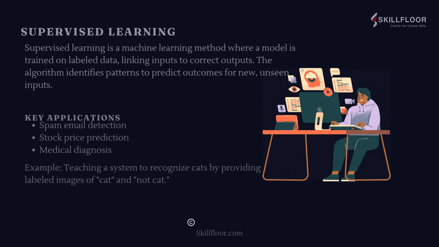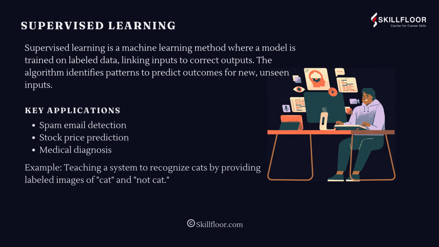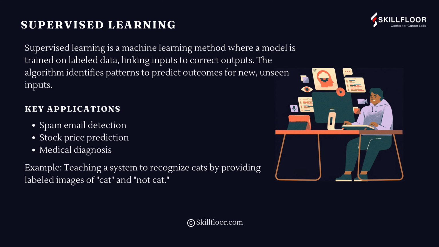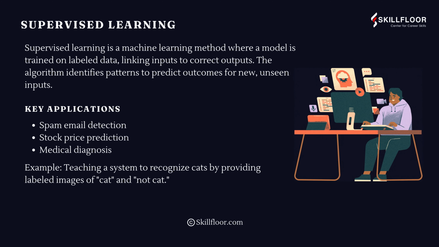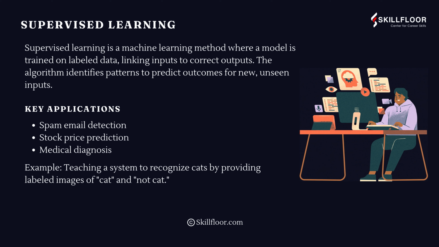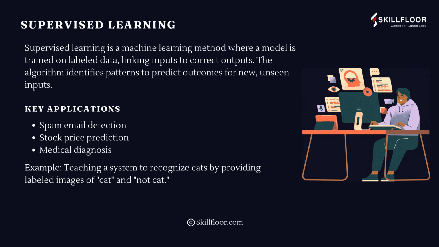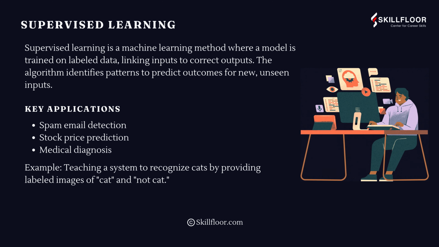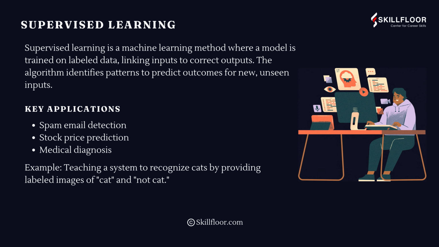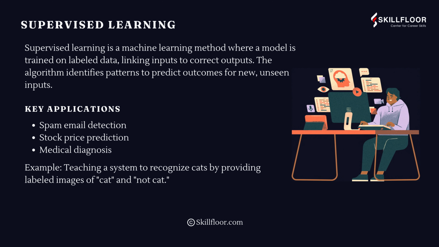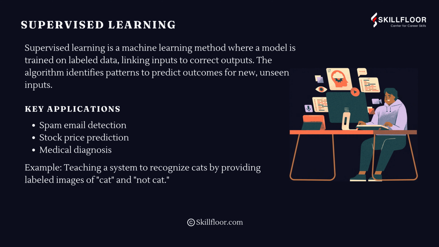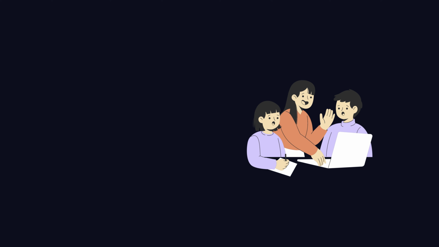Supervised learning. Supervised learning is a machine learning method where a model is trained on labeled data, linking inputs to correct outputs. The algorithm identifies patterns to predict outcomes for new, unseen inputs. Key applications: spam email detection, stock price prediction, medical diagnosis. Example: teaching a system to recognize cats by providing labeled images of cat and not cat.